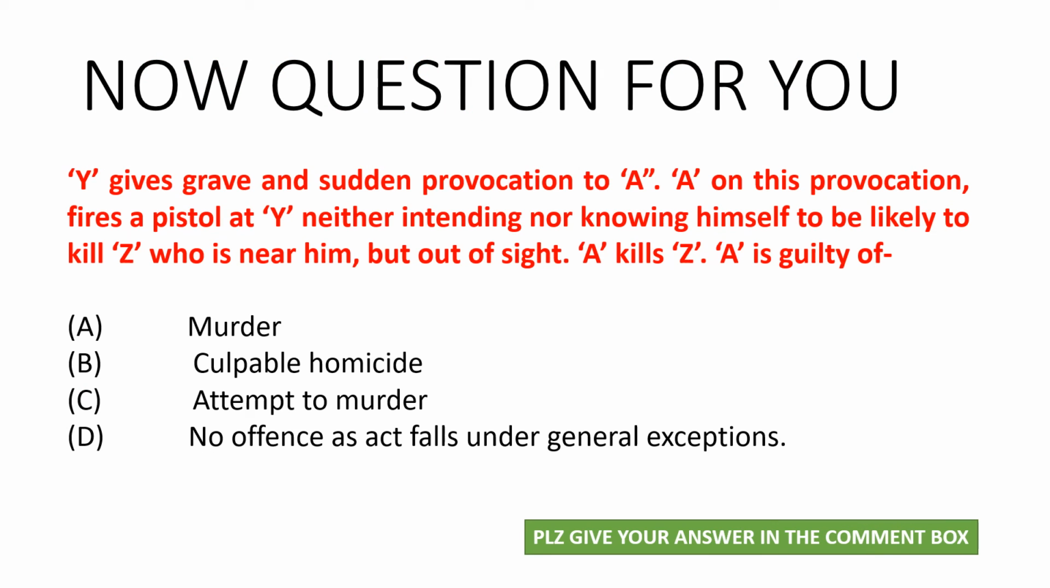I have got a question for you for the day. Please do read the question and give your answer in the comment. The question is, Y gives grave and sudden provocation to A. A, on this provocation, fires a pistol at Y, neither intending nor knowing himself to be likely to kill Z, who is near him, but out of sight. A kills Z. A is guilty of what offense? We have got four options here: A, murder, B, culpable homicide, C, attempt to murder, D, no offense, as the act falls under general exceptions. So please give your answer.